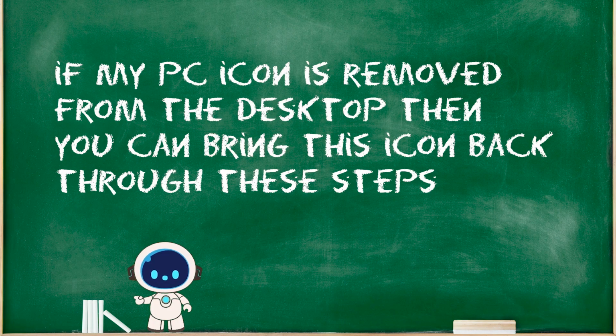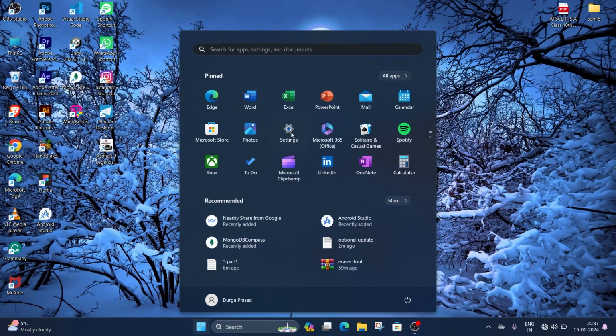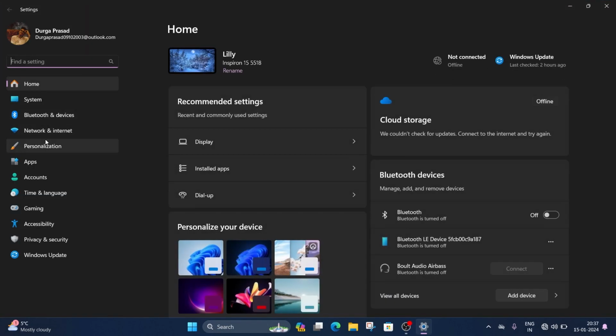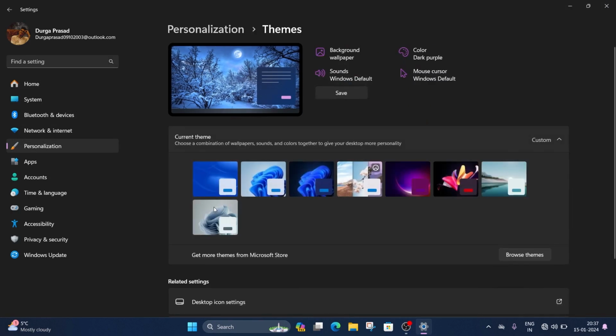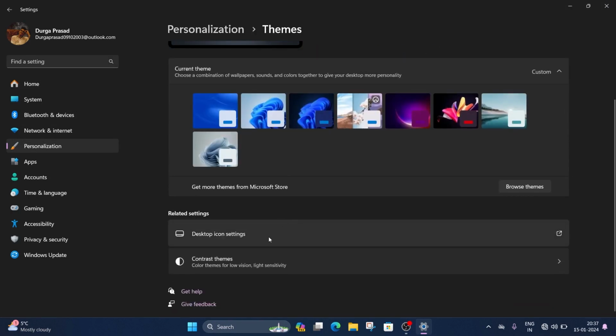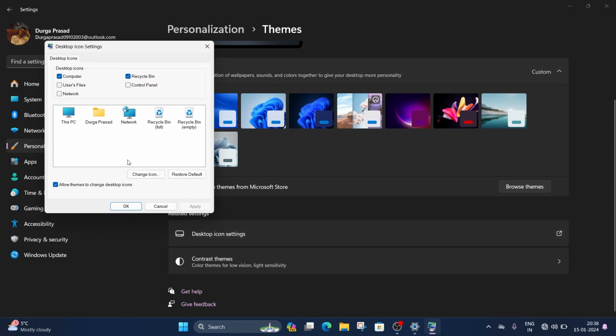If the My PC icon is removed from the desktop, then you can bring this icon back through these steps. Go to Settings, select Personalize, there you will find Themes. In that desktop icon settings, select Computer from the list of options, click Apply to add it to your desktop.